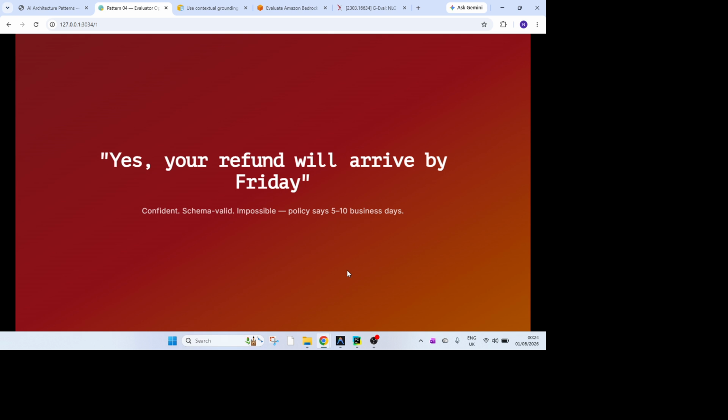By the end of this design walkthrough, you will know exactly why a confident, well-formed answer can also be factually wrong.